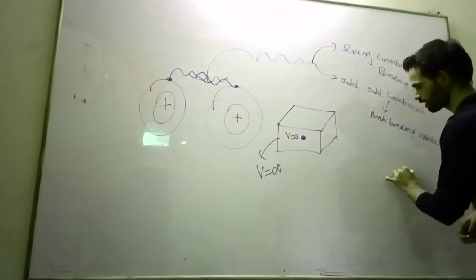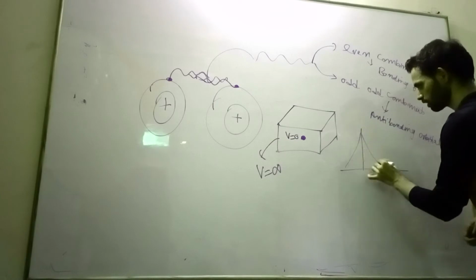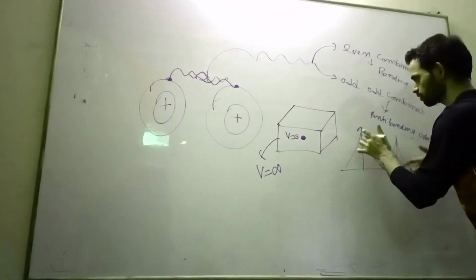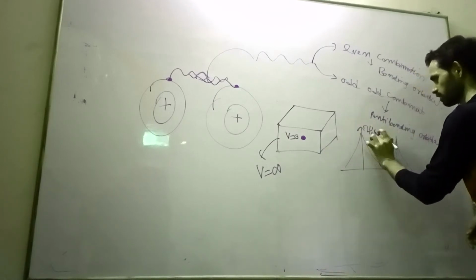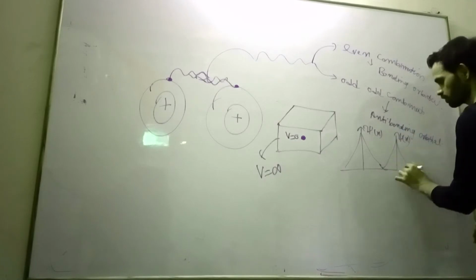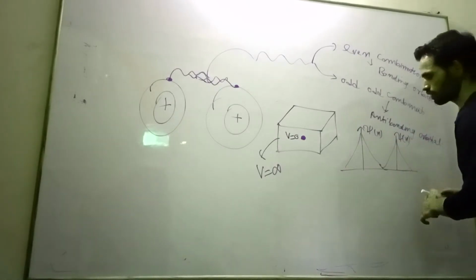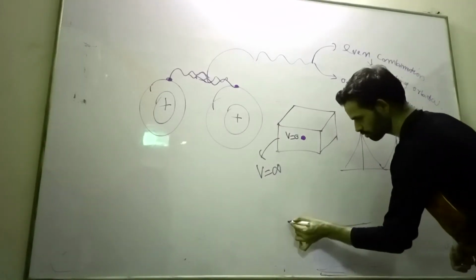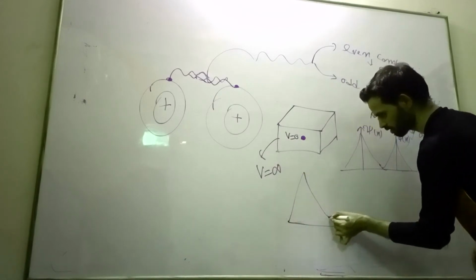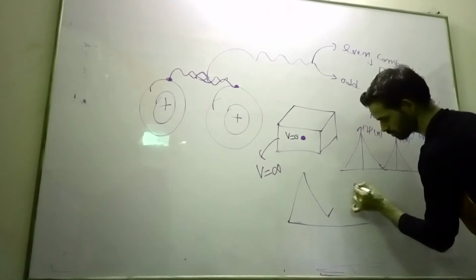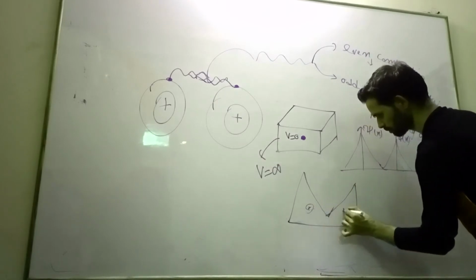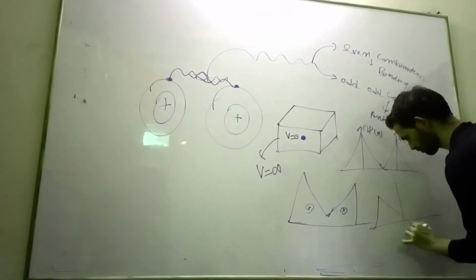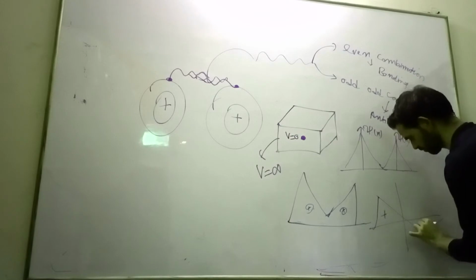This bonding orbital is something like this. This is atomic orbital. So these are wave functions of both atoms when the atoms are coming very close to each other. Okay, so they will form what? Either bonding orbital or anti-bonding orbital. So bonding orbital is something like this. This is my bonding orbital. This is anti-bonding orbital.